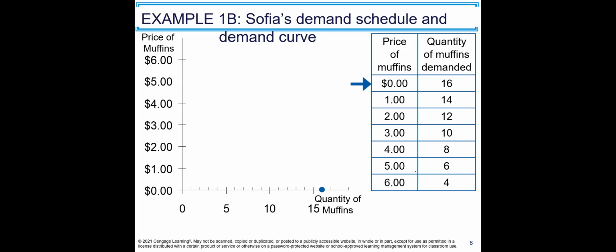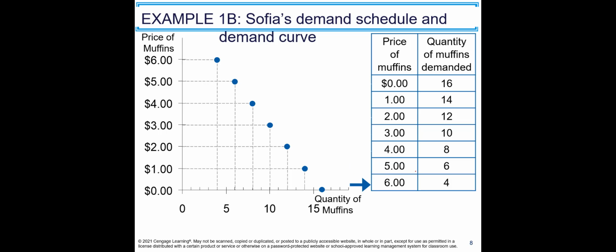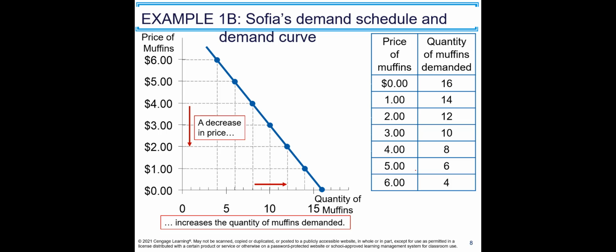Let's start with the first one. $0, 16 muffins, and $1, 14 muffins, $2, 12 muffins, $3, 10, $4, 8, and then $5, 6, and $6, 4. And when you combine all these dots, you will get the demand curve. And again, law of demand, you can see here from the demand curve too, a decrease in price increases the quantity of muffins demanded. That inverse relation is reflected on the demand curve because the demand curve is downward sloping.